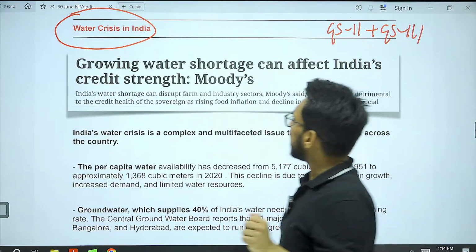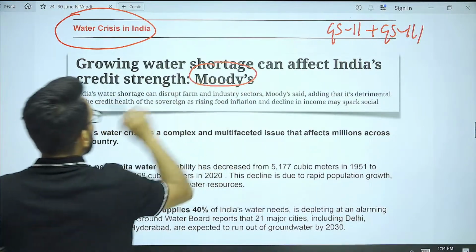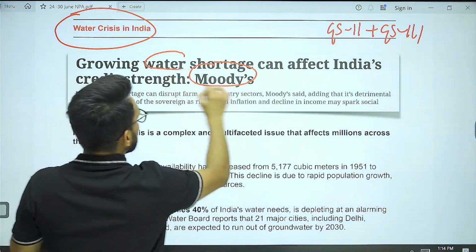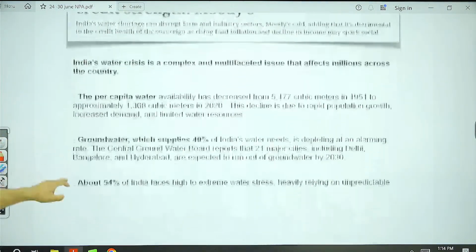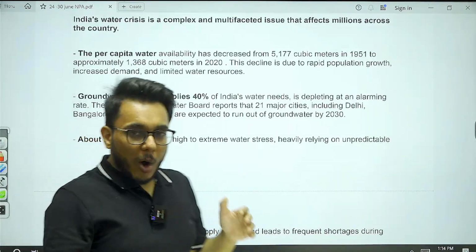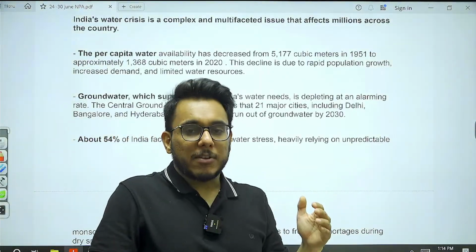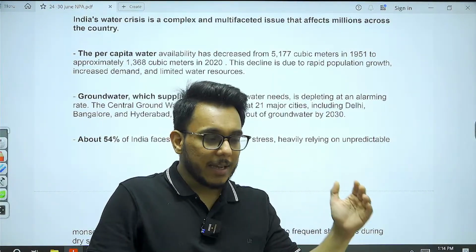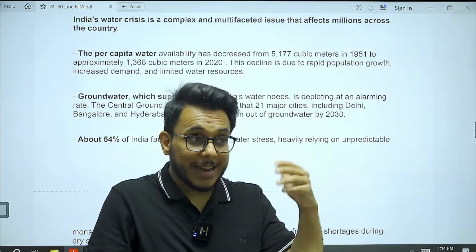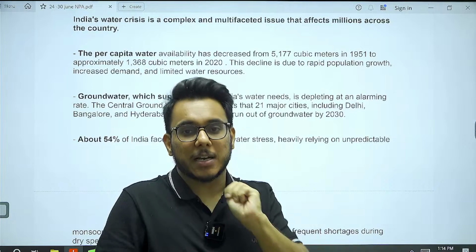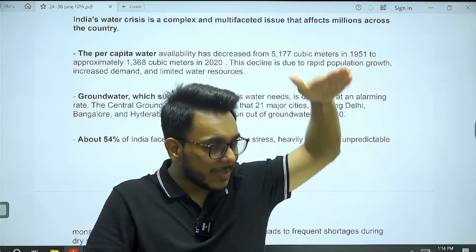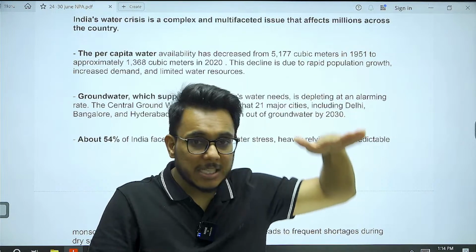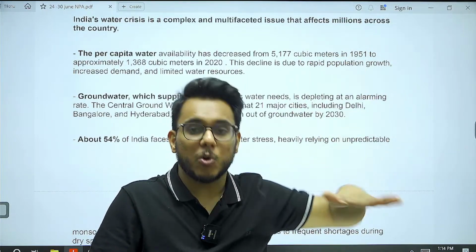Now, basically what has happened recently is that a Moody's report was released saying that water shortages can affect India's credit strength. Why? You see this thing. Water availability is directly linked with the productivity of people, with the health of the people, and even with the industrial activity in a country. If the water availability goes down, productivity will go down, people's health will go down, and even the industrial activity which needs a lot of water will go down.